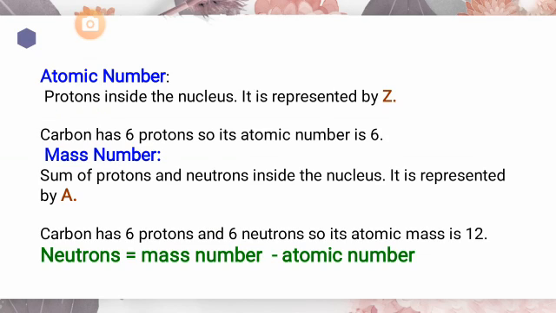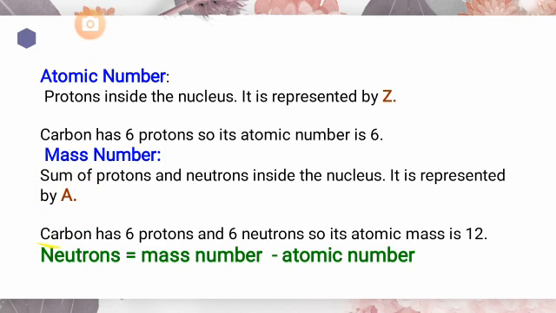If you are talking about only protons that are present inside the nucleus, it means you are talking about the atomic number. But if you are talking about the protons and neutrons together in the nucleus of an atom, it means you are talking about the mass number. So, mass number is the sum of protons and neutrons that are present inside the nucleus. Or you can say that the total number of protons and neutrons present inside the nucleus is called mass number. Mass number is generally represented by A.